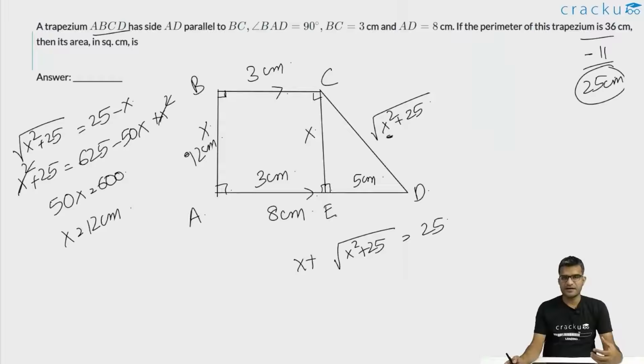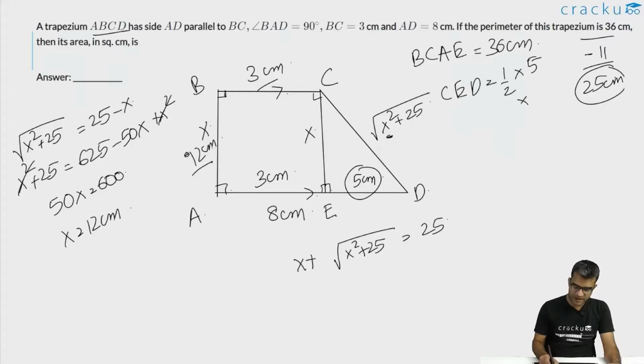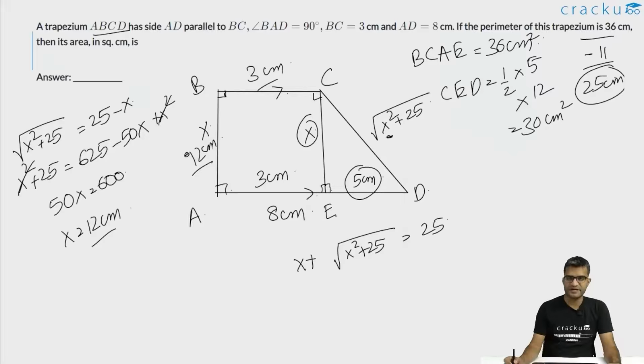Now if you are trying to calculate the area of this trapezium, the area of the rectangle BCAE will be 12 into 3, which is equal to 36 centimeters square, and the area of the triangle CED will be half into base, which is 5 centimeters, into height, which is x, which is equal to 12 centimeters. This is equal to 30 centimeters square. That will be the respective areas. So the sum of the areas of these two, which is the area of the trapezium, will be 36 plus 30, which is 66 centimeters square.